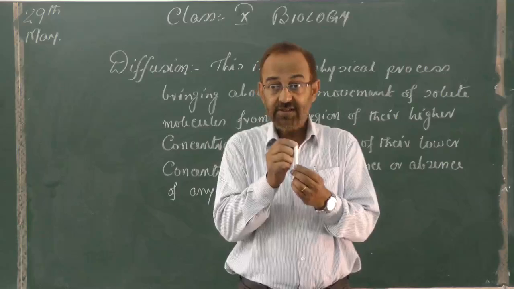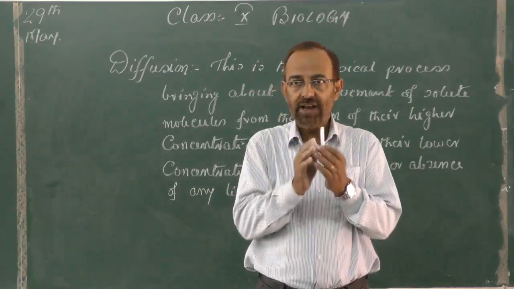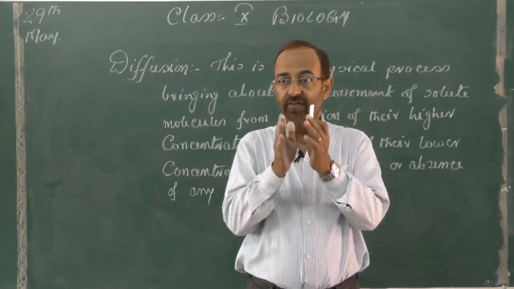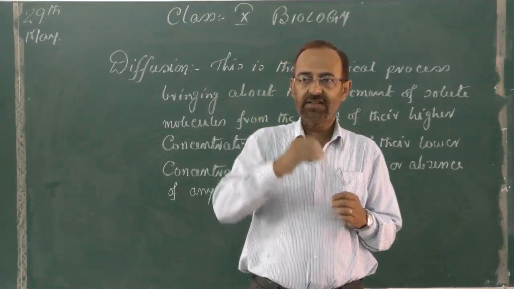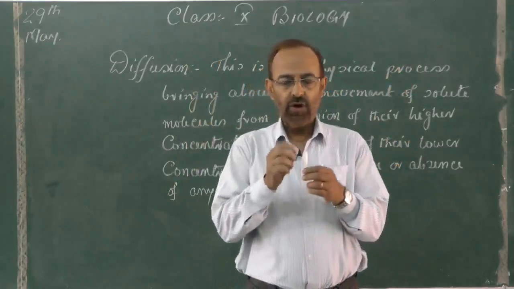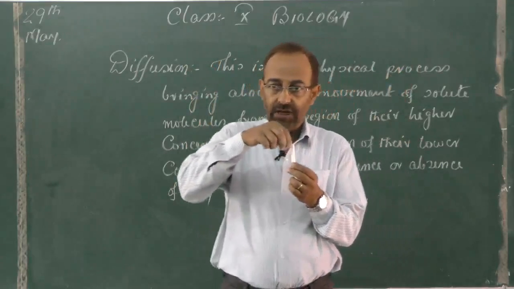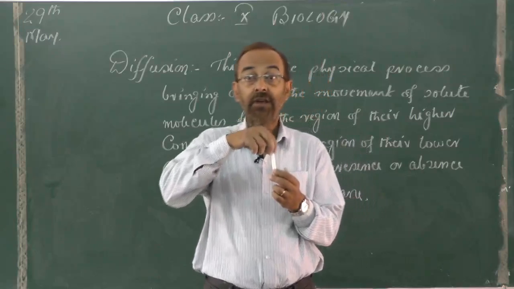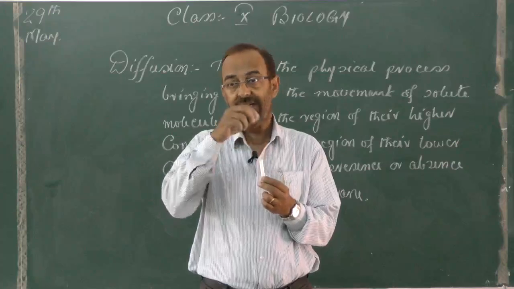But as this streak of smoke rises up, it slowly spreads, starts becoming faded, and ultimately at a certain height it disappears. Clear? So what happens? The burning head of the incense stick is producing a large number of smoke particles at a time.